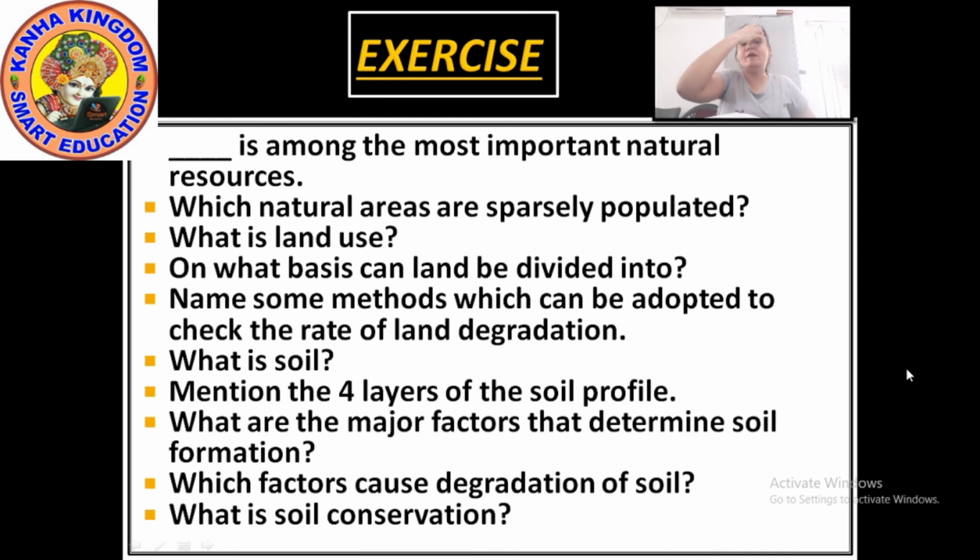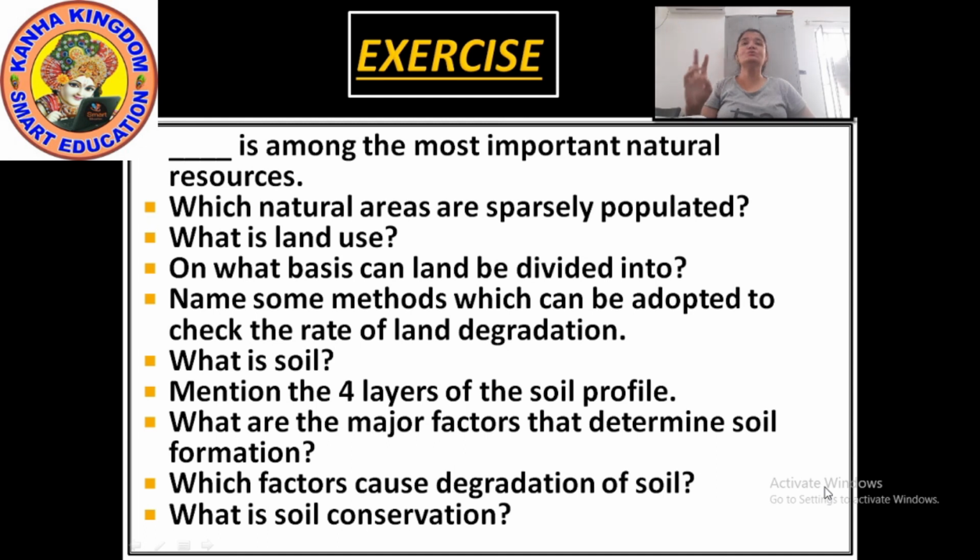Okay, so in this session we have seen different things like land uses, conservation of land resources, and soil, how soil is formed, and the degradation and conservation methods of soil.